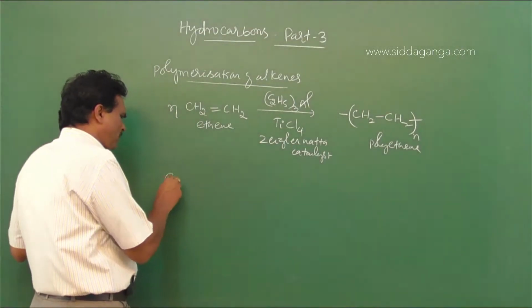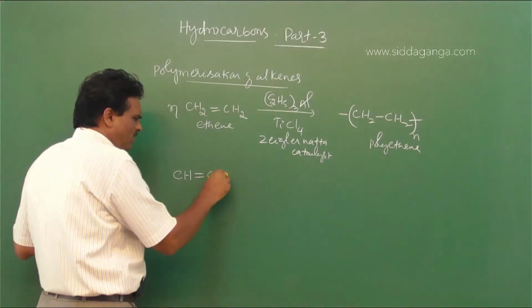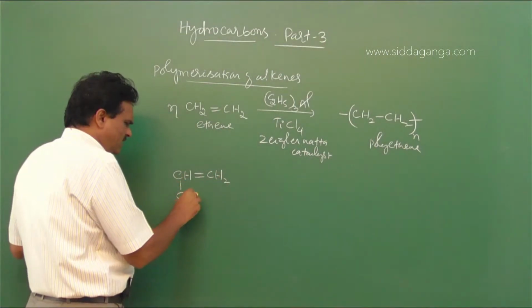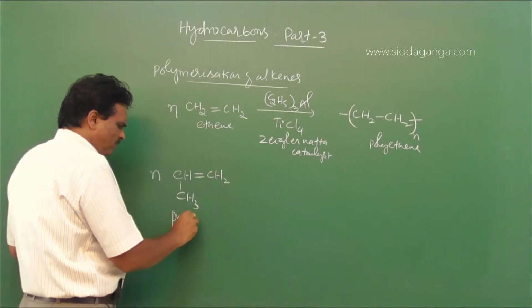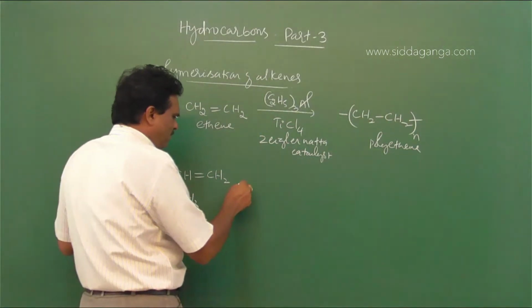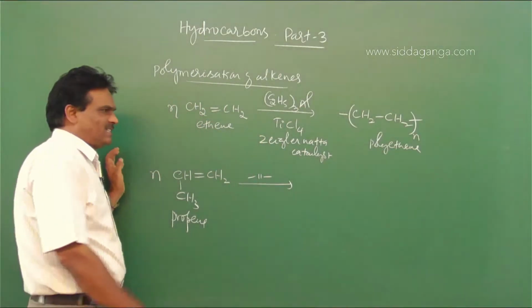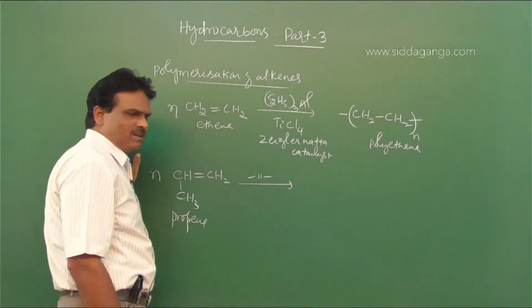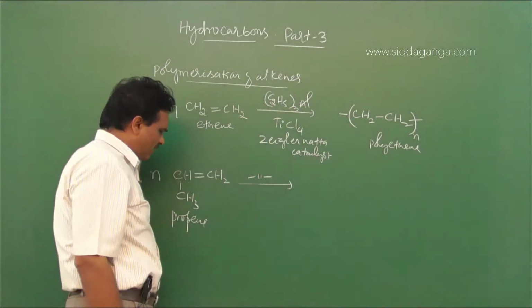Similarly, if you take propene, CH double bond CH2, with one CH3 group. A large number of propene molecules undergoes polymerization in the presence of the same catalyst, the Ziegler-Natta catalyst. So it is a mixture of triethyl aluminum and titanium tetrachloride.